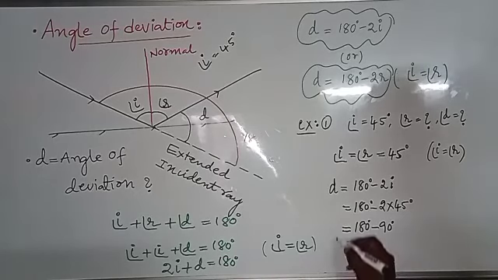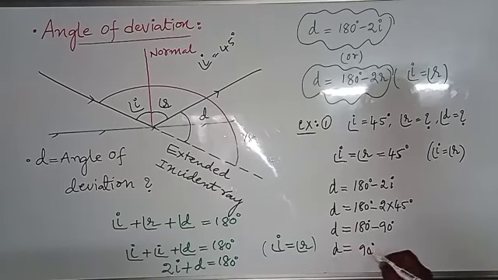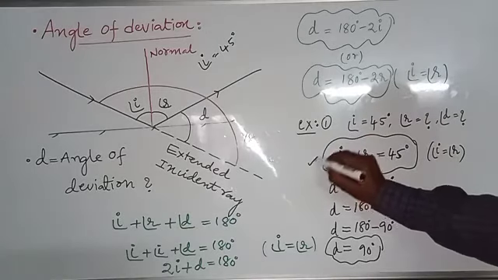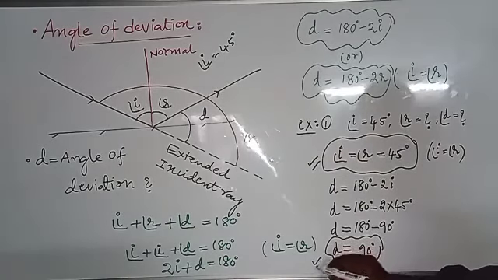That means the angle of deviation D equals 90 degrees. This incident ray deviated 90 degrees from its original path. This is the first question answer. This is the second question answer.